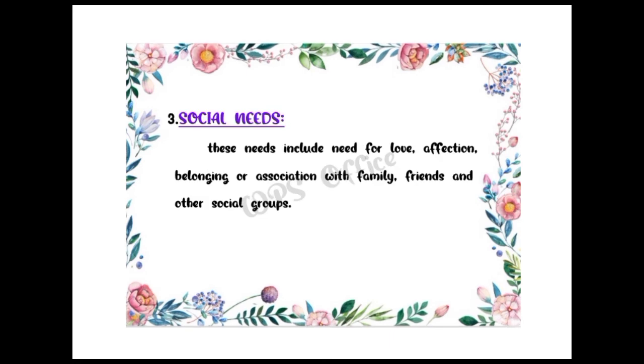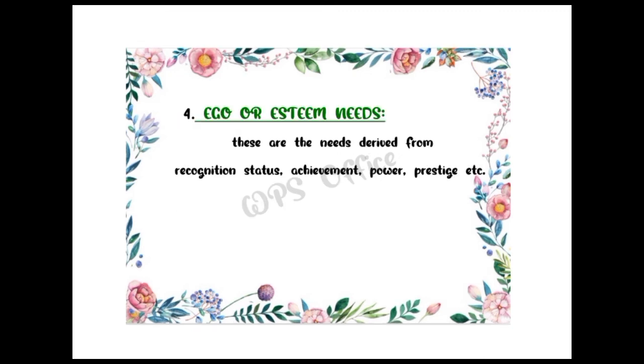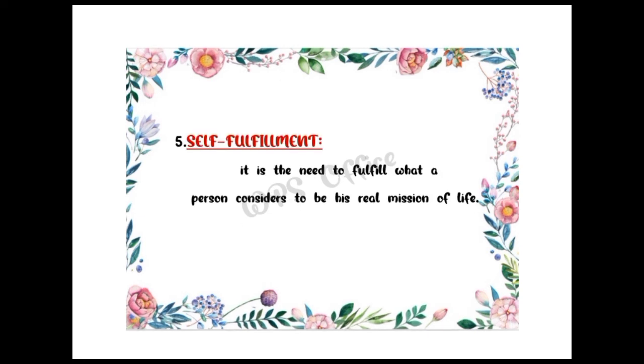The third one is social needs. These needs include the need for love, affection, belonging or association with family, friends, and other social groups. And the fourth is ego or esteem needs. These are the needs derived from recognition, status, achievement, power, prestige, and etc. And the last layer of Maslow's hierarchy of needs is self-fulfillment. It is the need to fulfill what a person considers to be his real mission of life.